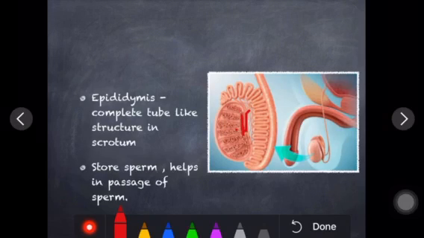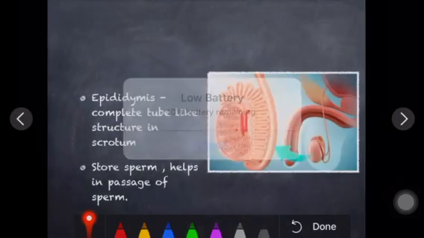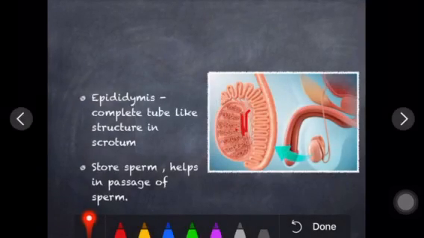I'm talking about this structure, so this structure is called epididymis. It is the structure which connects the outer portion to the inner portion of the testis. So what is the role of epididymis? It stores sperm and helps in the passage of sperm, right?